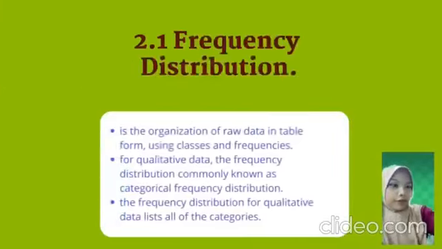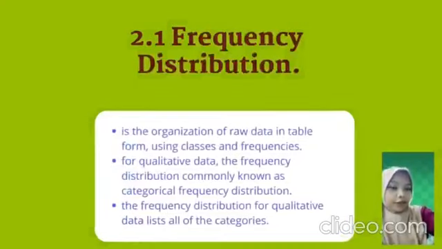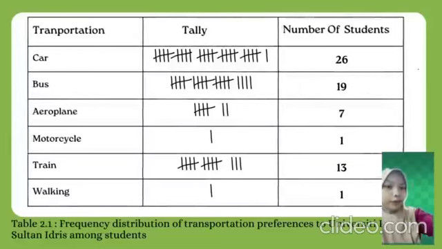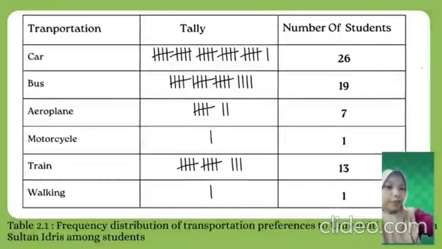First, we will learn about frequency distribution. A frequency distribution is the organization of raw data in table form using classes and frequencies. For qualitative data, the frequency distribution is commonly known as categorical frequency distribution. The frequency distribution for qualitative data lists all categories and the number of elements that belong to each of them. In this table 2.1, I put the frequency distribution of transportation preference to Universiti Pendidikan Sultan Idris among students.